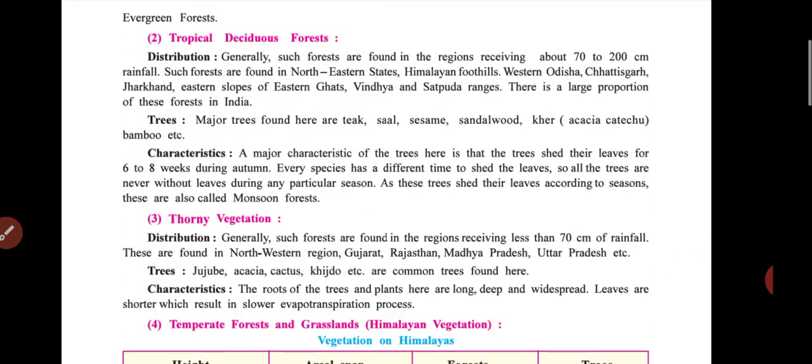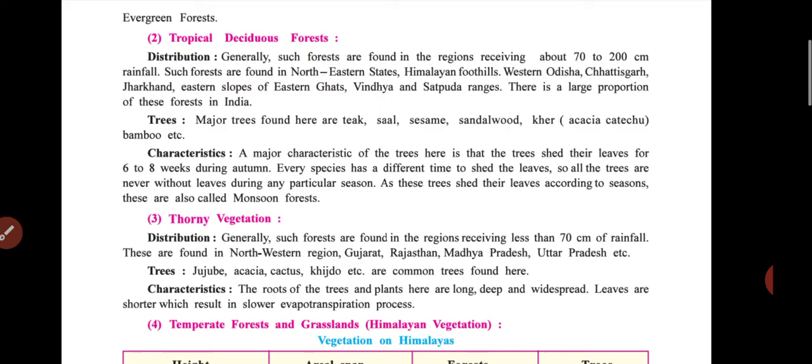Second, tropical deciduous forests. Generally, such forests are found in regions receiving 70 to 200 centimeters of rainfall, like the northeastern states, Himalaya, western Odisha, Chhattisgarh, Jharkhand, slope of Eastern Ghat, Vindhya, and Satpura range. There is a large proportion of these forests in India, mostly concentrated with teak, sal, sesame, sandalwood, kher, and bamboo.